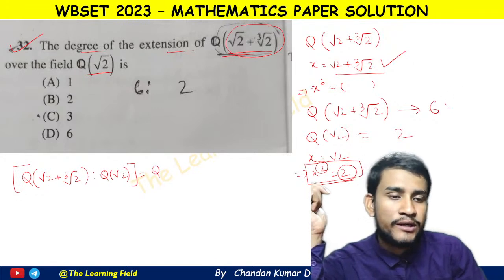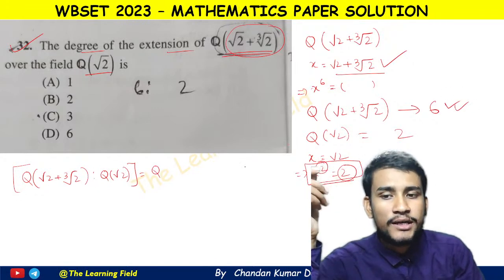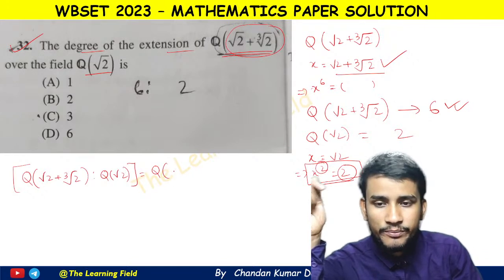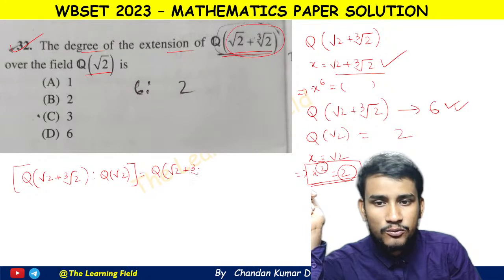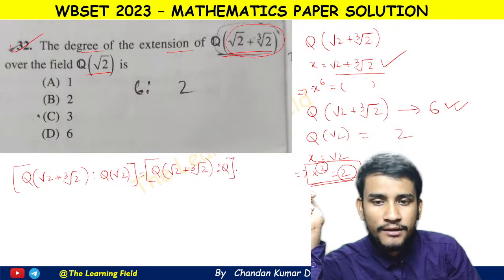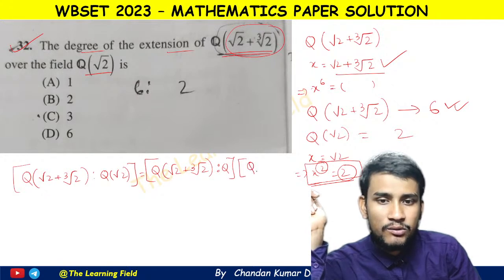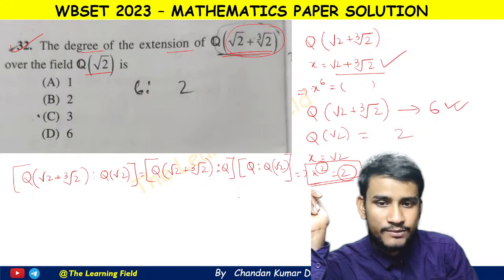The order of q is 6, okay. So the order of q will be, we break it or expand it like this: root 2 plus cube root of 2 over q, and this will be q and q of root 2. Okay, you can expand in this way.